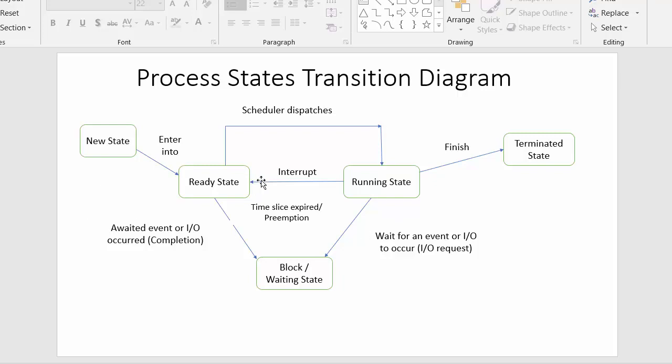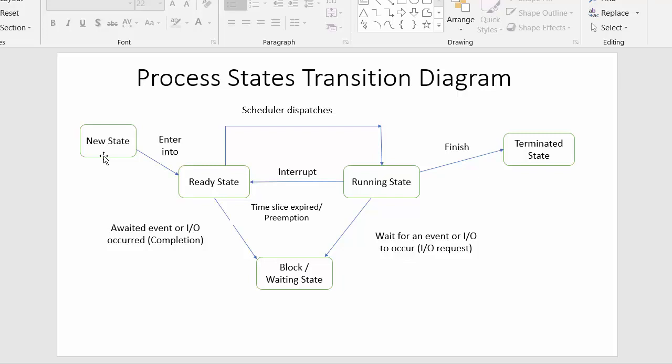You can see the first state is the new state. As I have told you, in this state the process has just been created. At this point, the process is in the secondary memory.